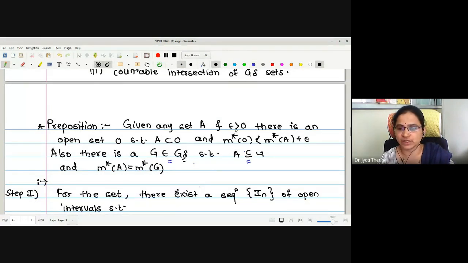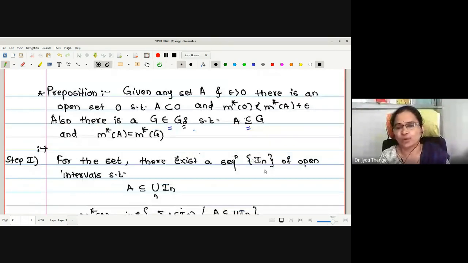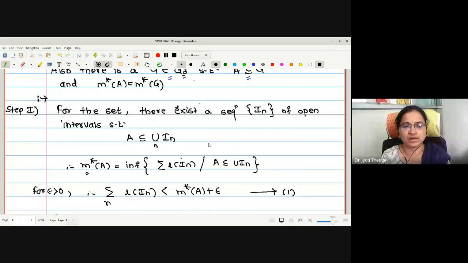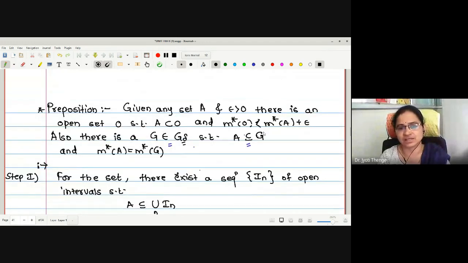Given any set A, we have proved for given epsilon greater than 0, there is an open set O containing A with m star of O strictly less than m star of A plus epsilon. While proving the statement, actually we proved less than or equal, but later I came to know that it should be strictly less. Therefore, I just made a correction. Please note this. Therefore, this is m star of O less than m star of A plus epsilon.